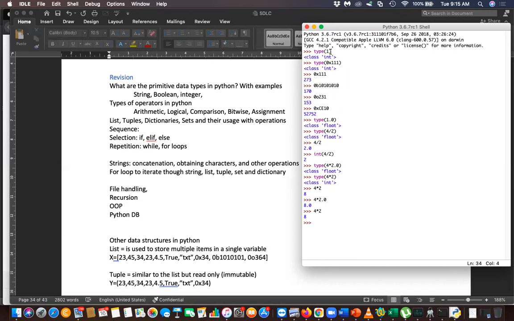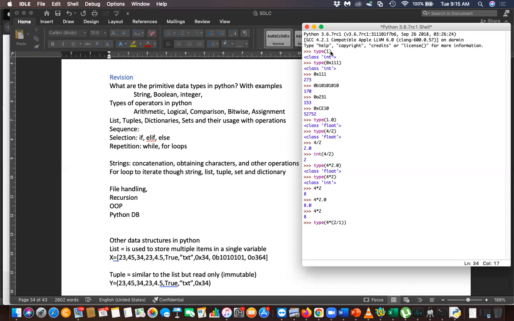Next, what is the type of this operation? You multiply 4 by 2, and then divide by 1.